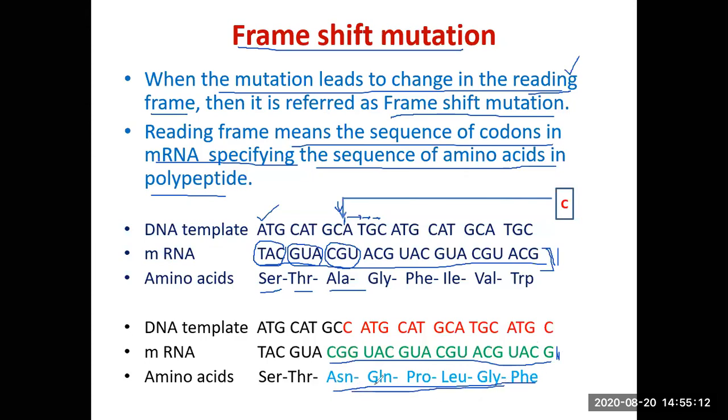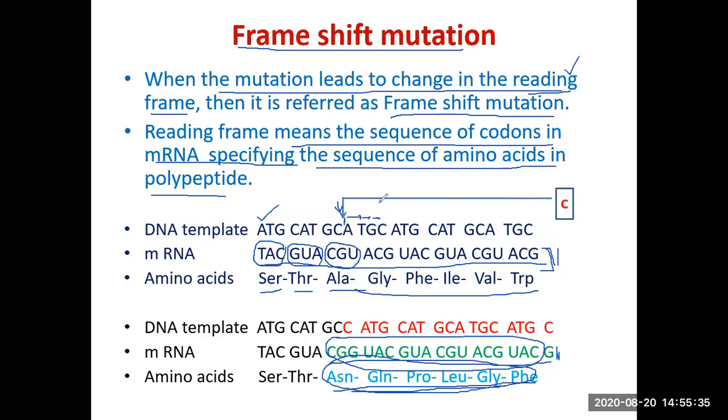So you compare this amino acid sequence with that of this amino acid. So when there is a change in reading frame, the amino acid sequence from the point of addition and beyond, or from the point of deletion and beyond, changes. The reading frame also changes, and the amino acid sequence also changes from the point of addition or deletion.